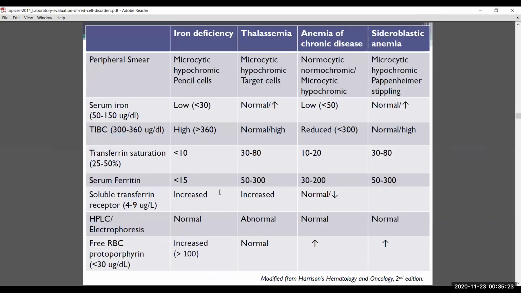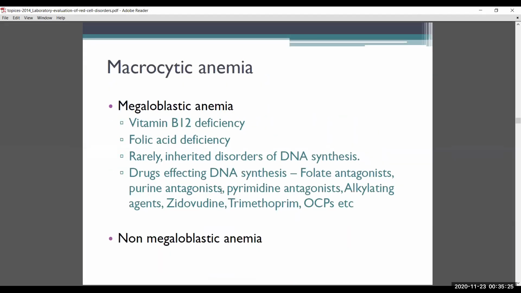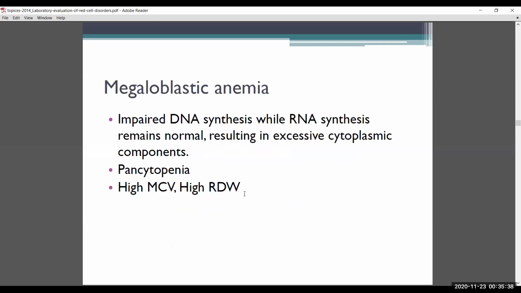Okay? So, coming on to macrocytic anemia, the most common cause of macrocytic anemia is not megaloblastic, it is non-megaloblastic anemia. Okay, so megaloblastic is B12, folate, and other drugs causing B12 and folate deficiency, and orotic aciduria. So, non-megaloblastic anemia.